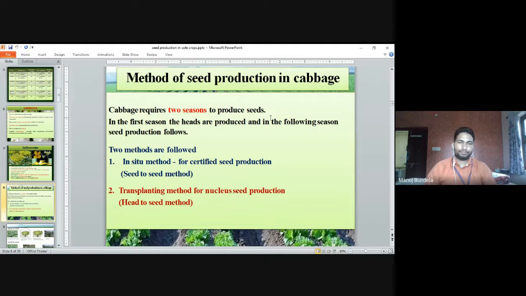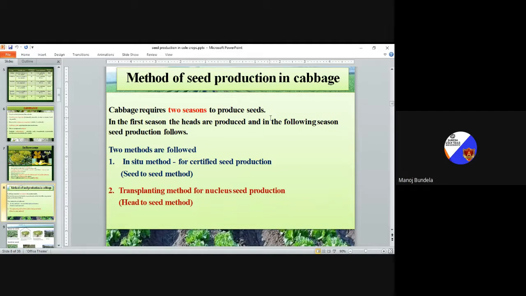Method of seed production in cabbage. Cabbage requires 2 seasons for seed production. In the first season the head will be produced, and in the second season, from that head, seeds will be produced. There are two methods. The in situ method means the seed to seed method. This method is used for certified seed production, where only seeds are used as propagating material.